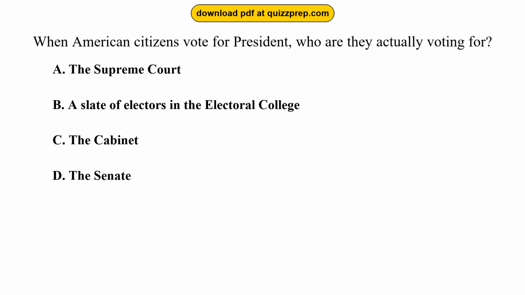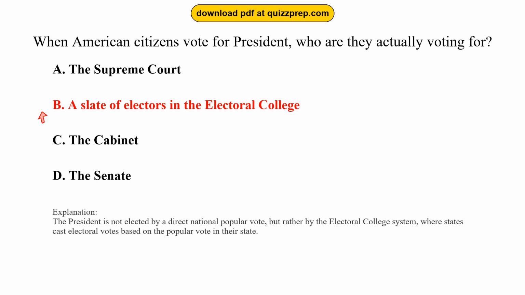Question 81. When American citizens vote for president, who are they actually voting for? Option A, the Supreme Court. Option B, a slate of electors in the Electoral College. Option C, the Cabinet. Option D, the Senate. The correct answer is option B, a slate of electors in the Electoral College. The president is not elected by a direct national popular vote, but rather by the Electoral College system, where states cast electoral votes based on the popular vote in their state.